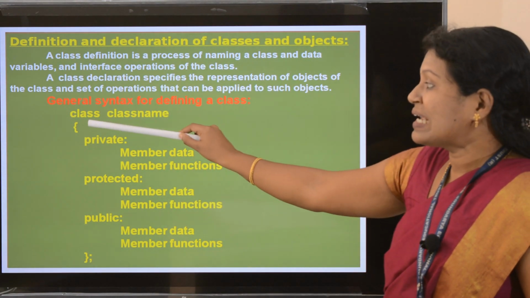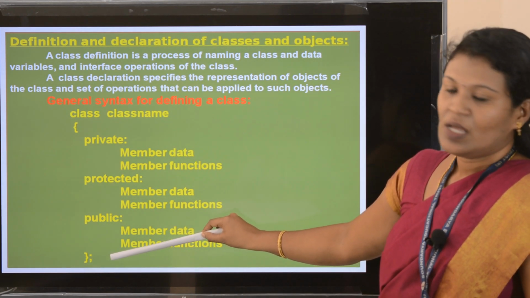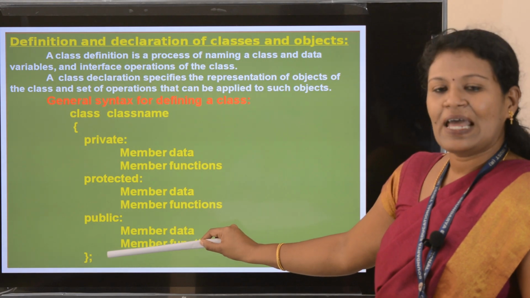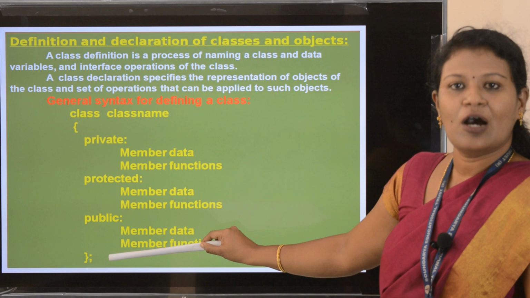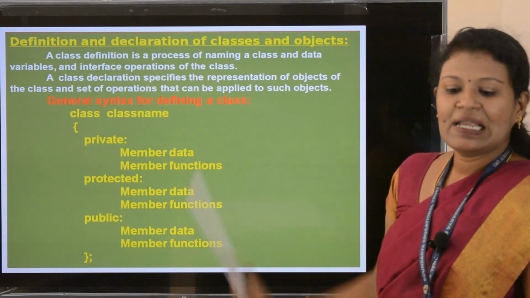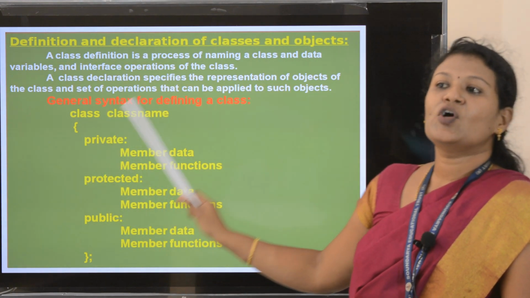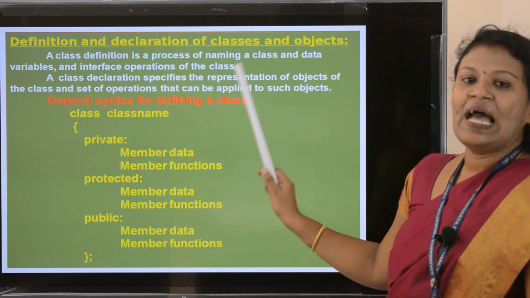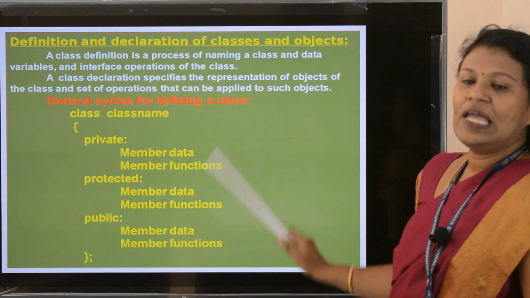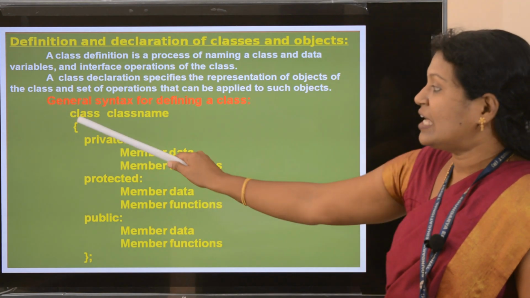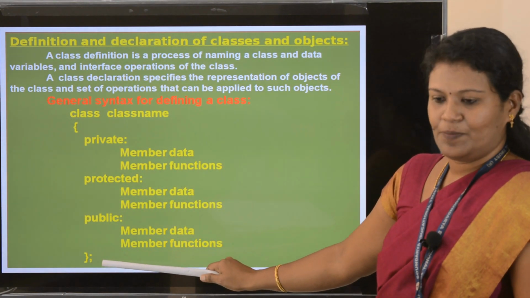The body of the class is enclosed within flower brackets, and the last flower bracket is terminated by a semicolon. So a class definition starts with the keyword class followed by the class name and the class body. This class body is enclosed within flower brackets followed by a semicolon.